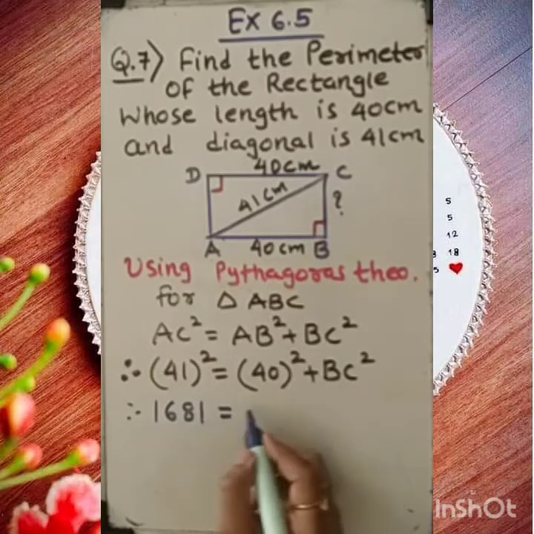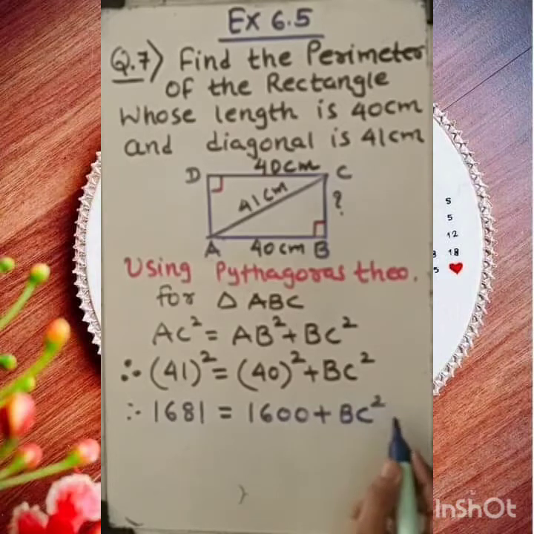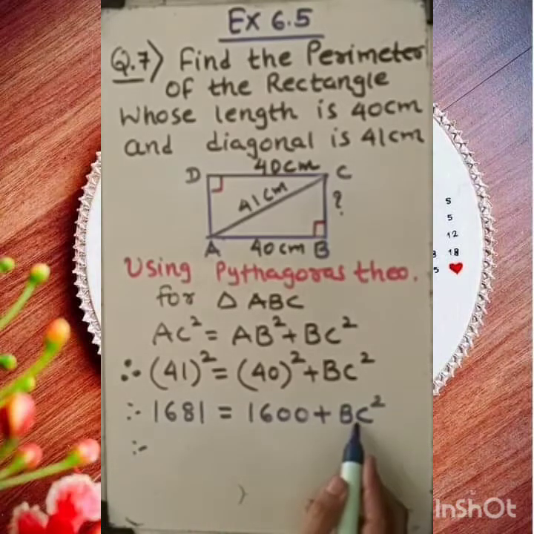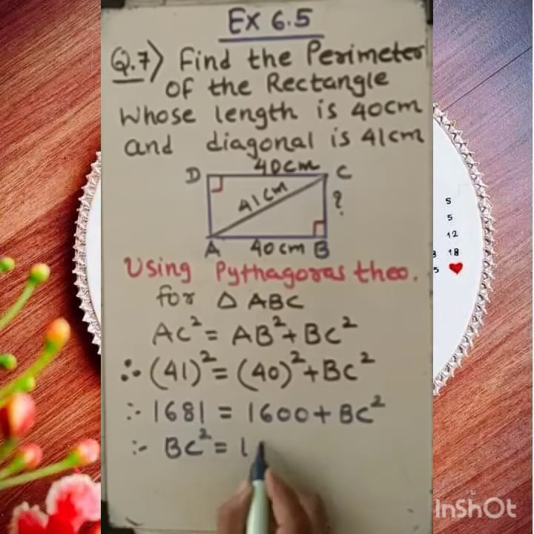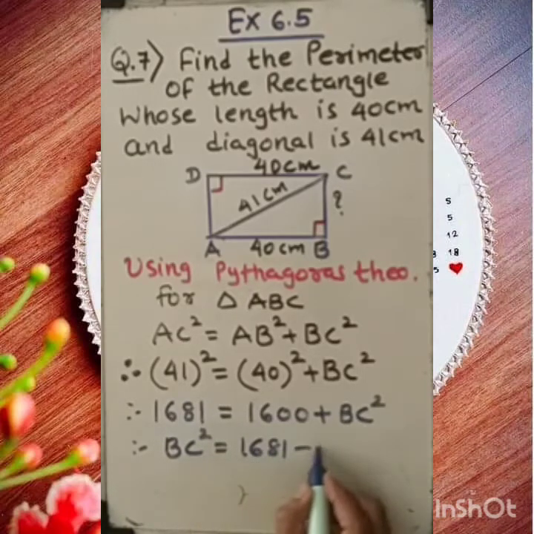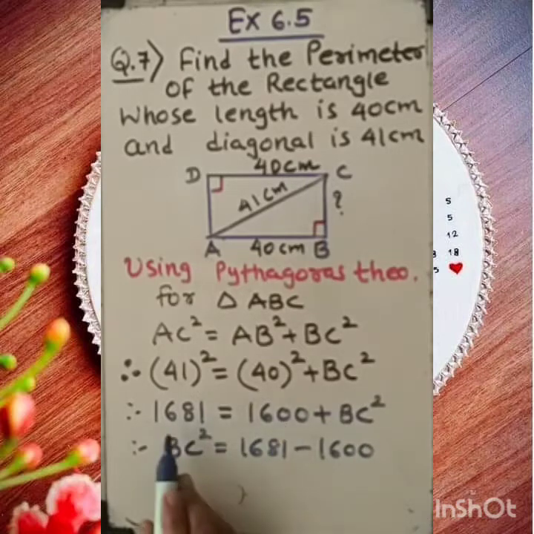And of course 40 into 40 will be 1600, and here BC square. Now in the next step I am making BC the subject, so I need to subtract 1600, because this is plus, and I am shifting it to the left side, so it will become minus.